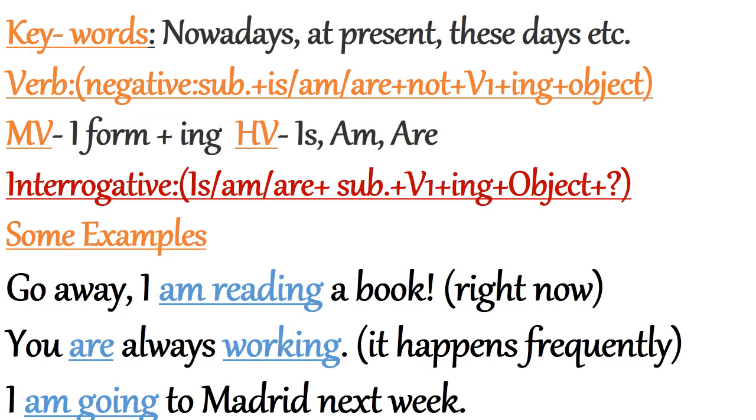So here are some examples. I am reading a book. So right now I am reading a book. So this action is going on at the time of speaking. You are always working. So it happens frequently. It is a habitual action. Then, I am going to Madrid next week. It is also used for near future.